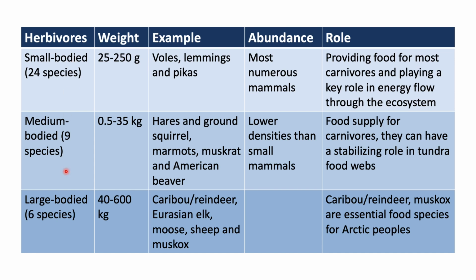This chart gives the details of Arctic terrestrial mammals, which can be classified into three groups. One is the small-bodied herbivore. There are 24 species belonging to this particular category. The weight of these species is basically between 25 to 250 grams. Some examples include voles, lemmings and pikas. In terms of abundance, these are the most numerous mammals present in the Arctic region.